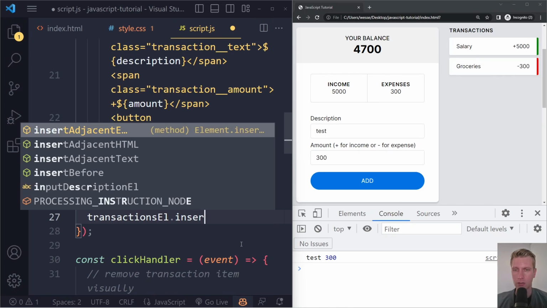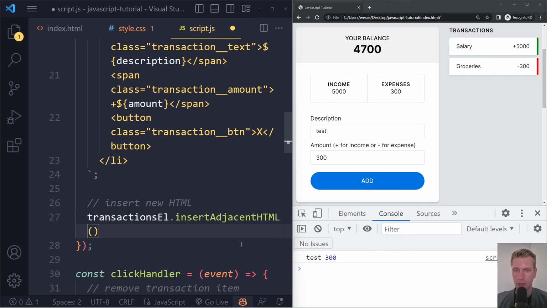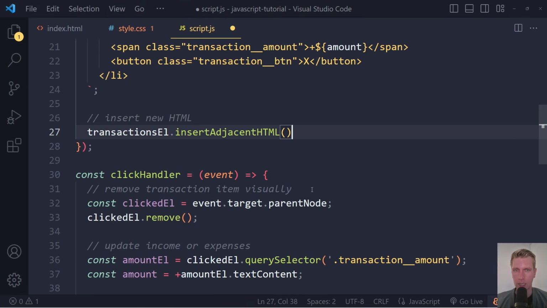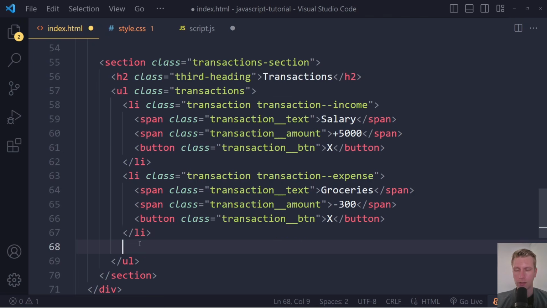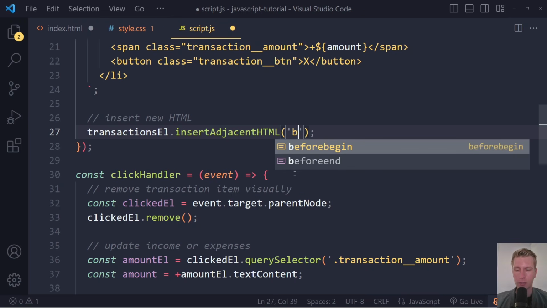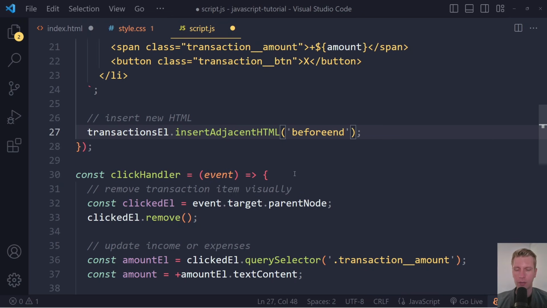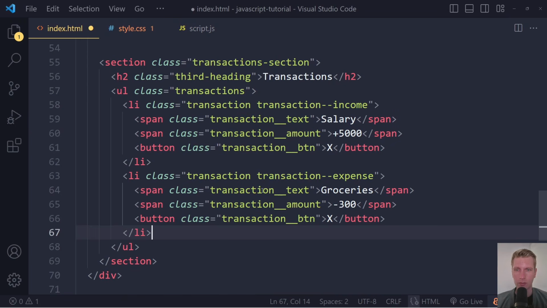So we're going to use insertAdjacentHTML, and then it's a function. I'll put a semicolon at the end. And where do we want to insert this? Well, right before the end. So here the first input is where: beforeend. And then what do we want to insert? Well, this transactionItemHTML. You can just copy that variable name and paste it right here. That's what we want to insert. Okay, so this was a bunch of typing.